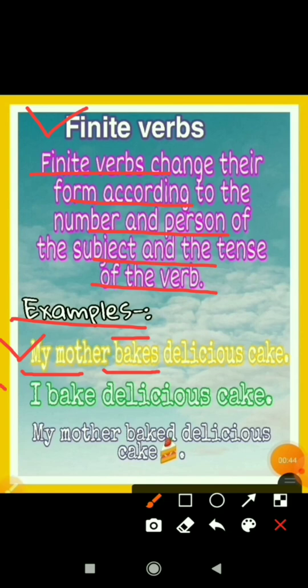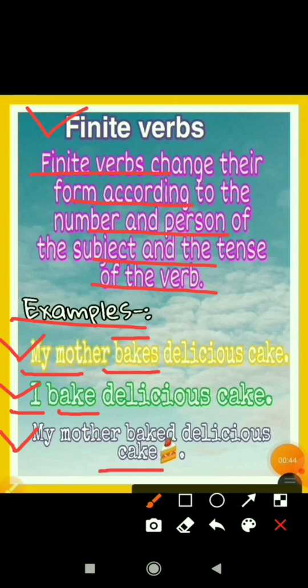Second sentence is: I bake delicious cake. And again you can see the sentence is in simple present tense, but only the person of the subject is being changed. Here I is used, and according to I we have used bake here. We have not used s or es with the first form of verb. Third sentence you can see: My mother baked delicious cake.